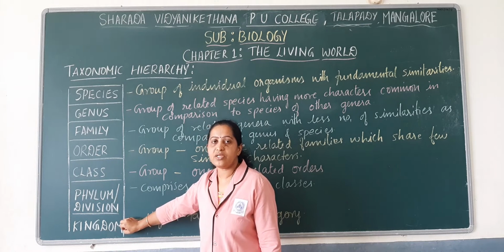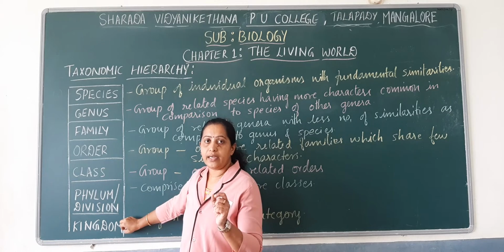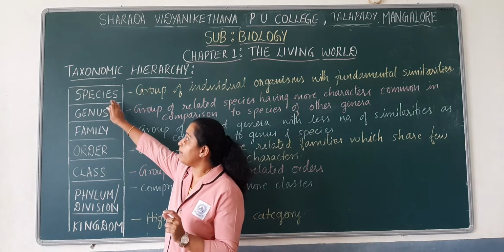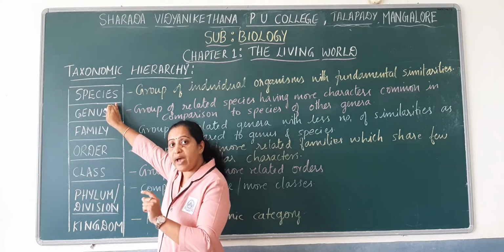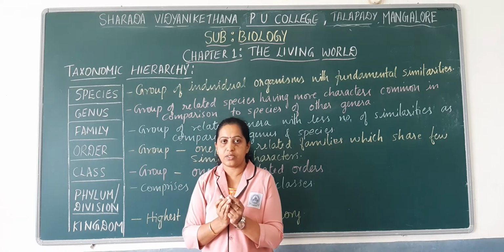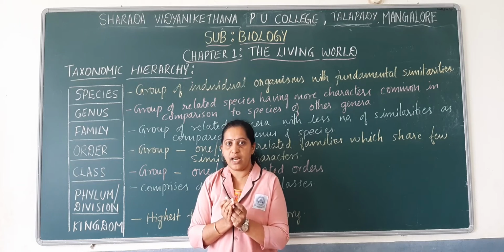As I mentioned in the previous class, the similarities or characteristic features will be more similar when compared to species. Species have maximum similarities. Species include groups of organisms that have got maximum similarities.